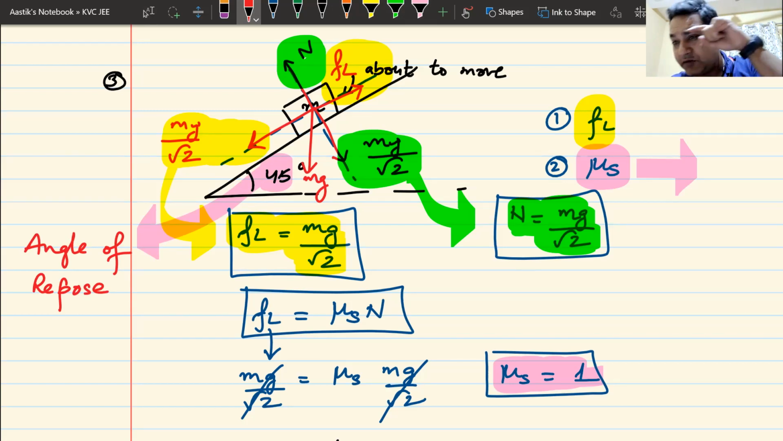So what is angle of repose? In this case, 45 degrees was the angle of repose. And what was 45 degrees? It was the angle at which the block starts to move. That is known as your angle of repose. Now there is a simple derivation that we can do, and I'll bring that derivation on the table.